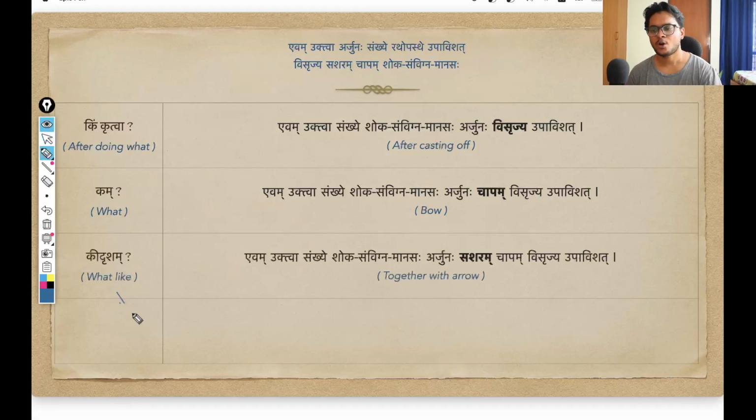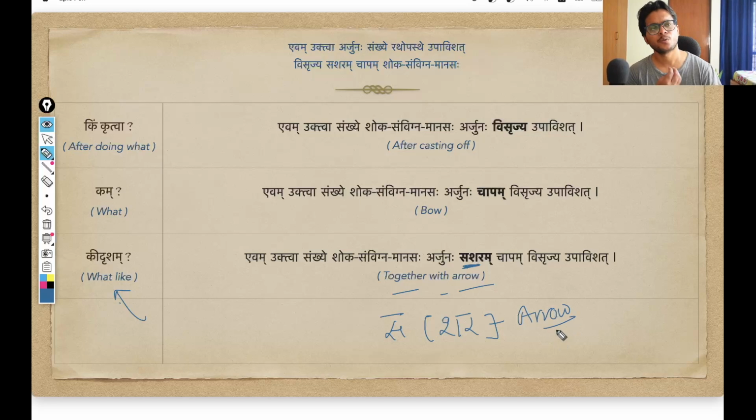Let us move on. And now we see this particular bow is described further in the shloka. That is why the question kidrisham, what like? The bow, how is it described in the shloka? And that is sasharam. And this word sasharam simply means together with arrow. So he is holding the bow and the arrow together, and together he let it off. The main word here is shara. This is the main pratipadik, shara. Shar means arrow. And in Sanskrit, whenever we want to convey this sense of together with, a lot of times we add this sa. So shar, arrow, sashar, together with arrow.